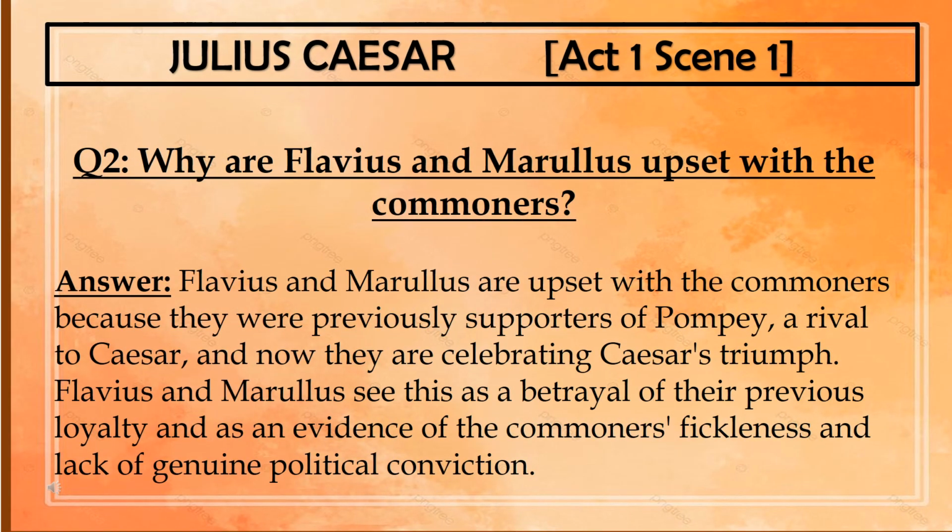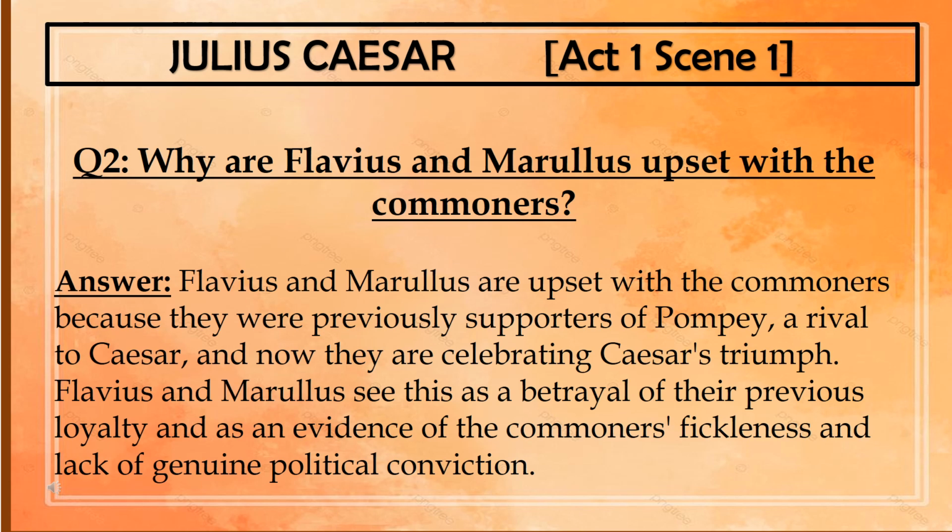The second question that you may be asked is: why are Flavius and Marullus upset with the commoners? Now this is one of the central things that takes place in the play. You will answer it like this: Flavius and Marullus are upset with the commoners because they were previously supporters of Pompey, a rival to Caesar, and now they are celebrating Caesar's triumph or victory also, you can write over here.